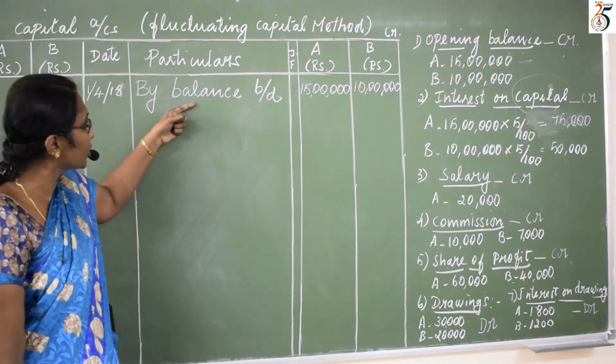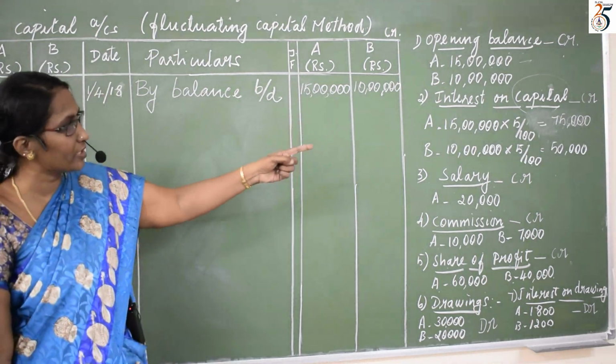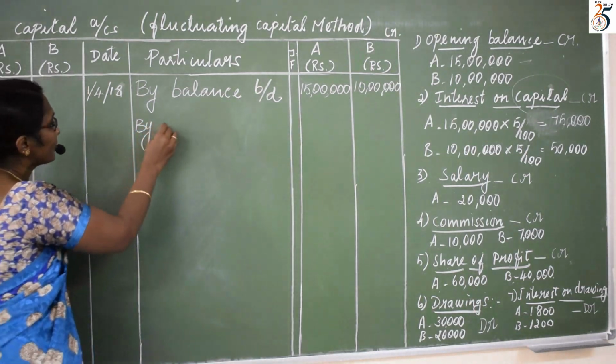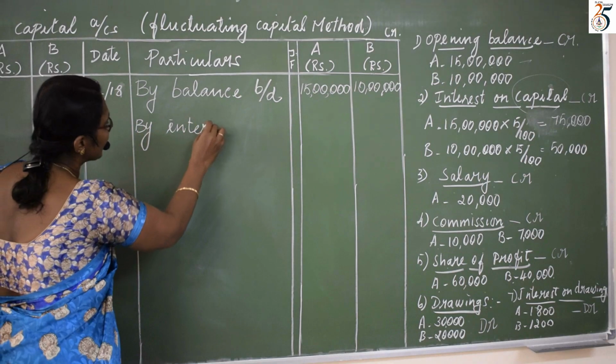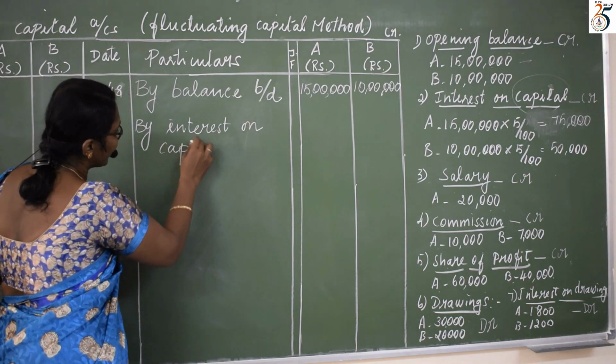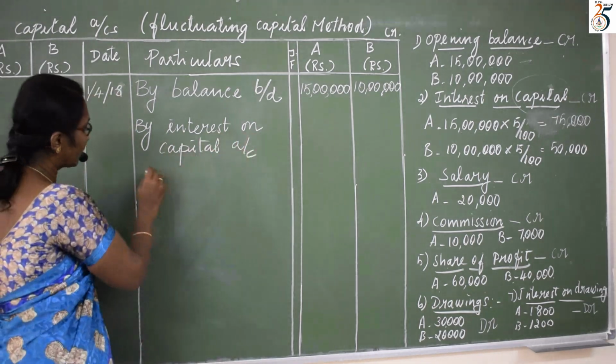So now next to this, interest on capital. There I have mentioned it is credit. Why do we write this on the credit side? Because of interest on capital account. I have already calculated there.